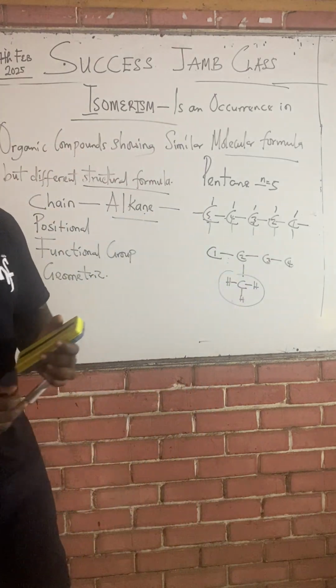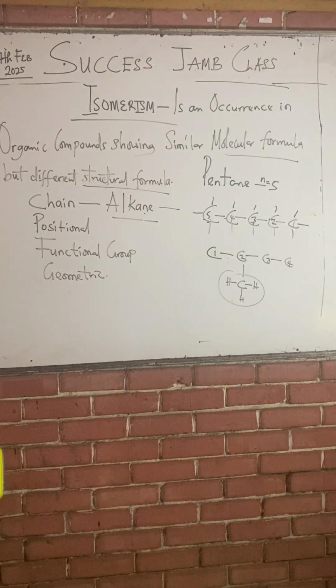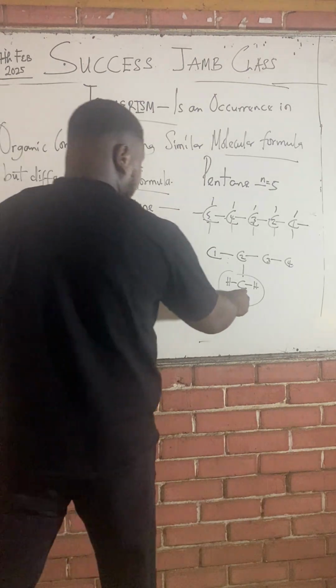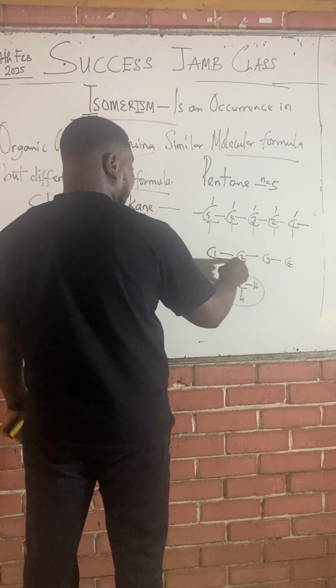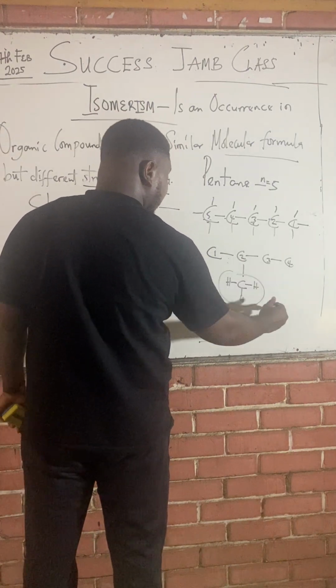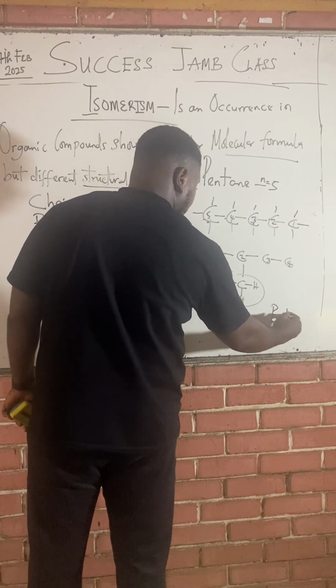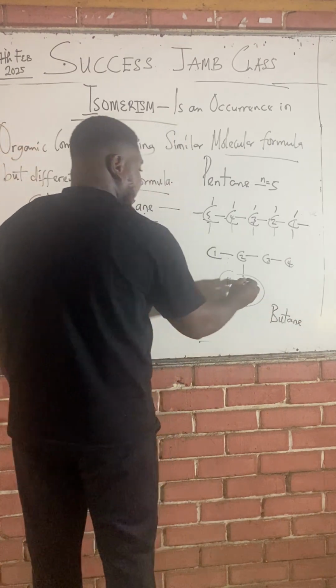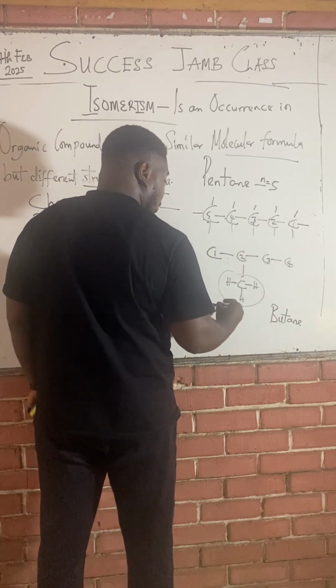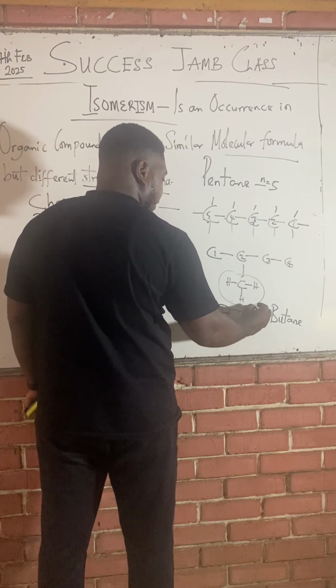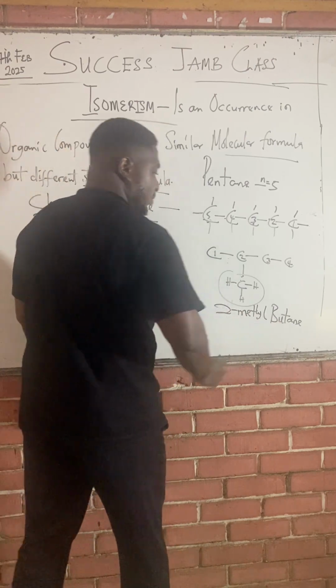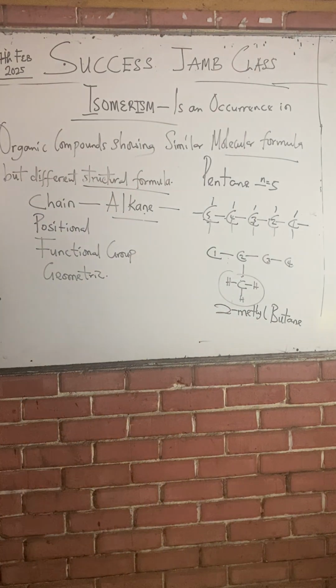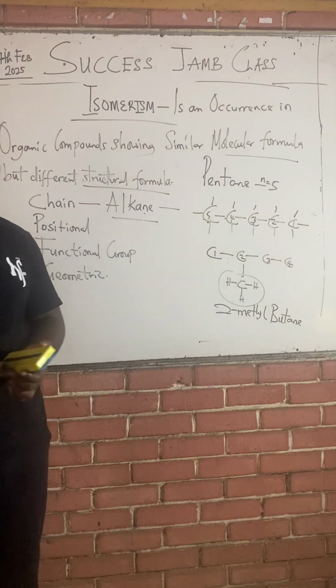This now becomes 2-methyl butane. 2-methyl, because this is a methyl group occurring on the second carbon. The parent name is butane, because it's now 4 carbons. So this is 2-methyl butane.